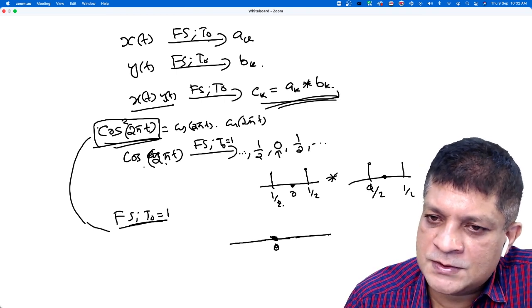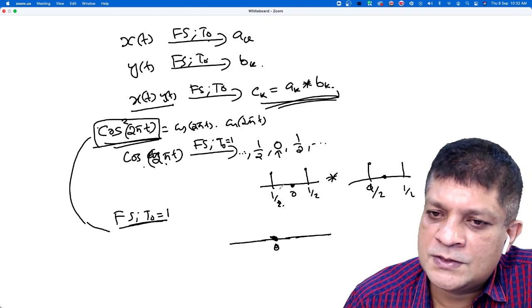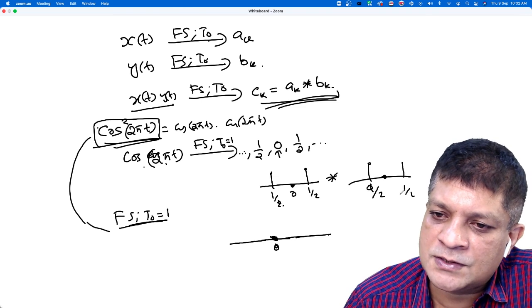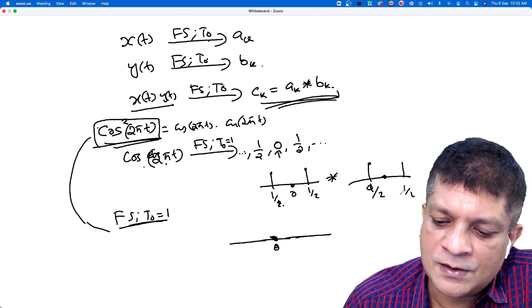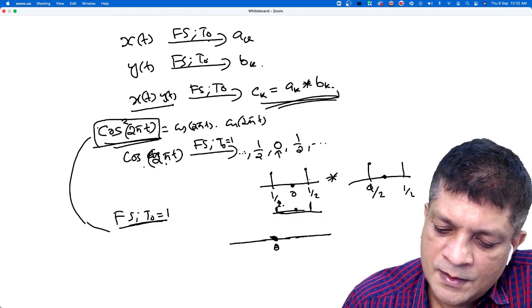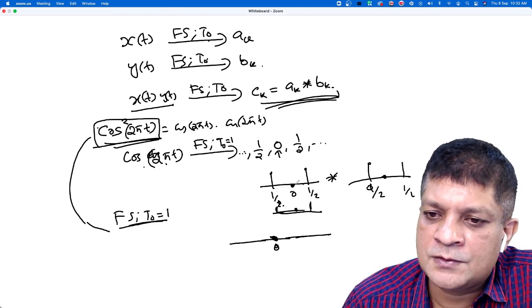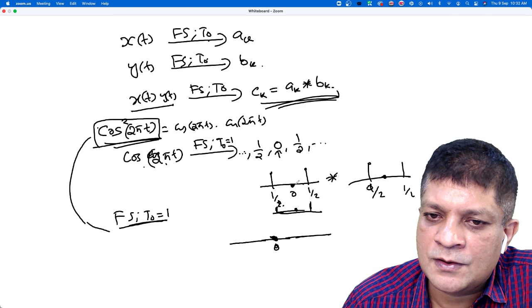Multiply, flip the second sequence, multiply these two. What is that? Flipping, this is an even signal, isn't it? Flipping, you will get the same signal. So after flipping, you will get something like this, isn't it? Same signal. Multiply these two, then add those.